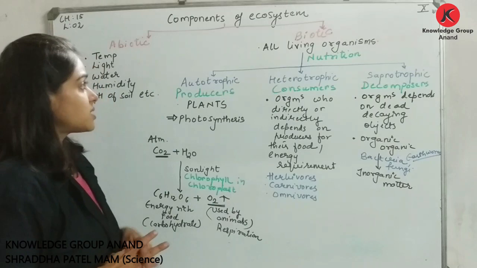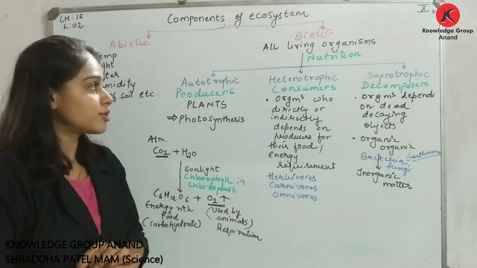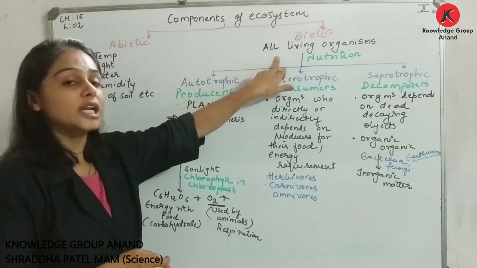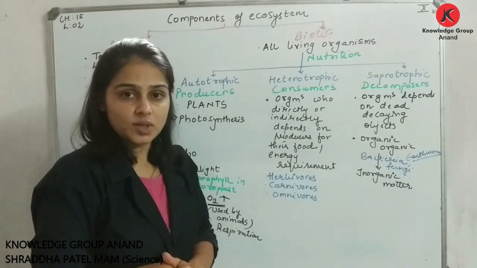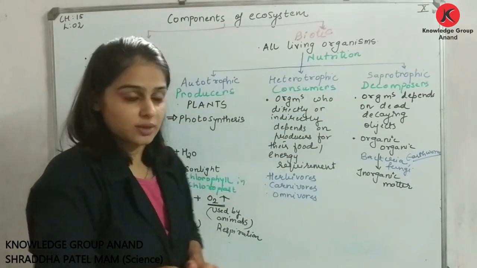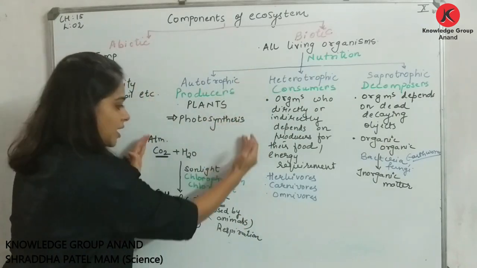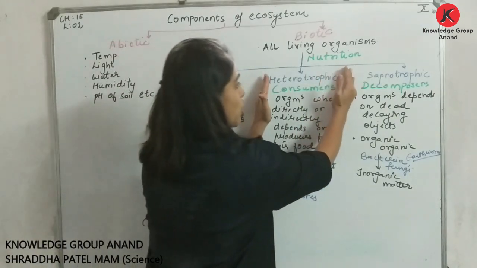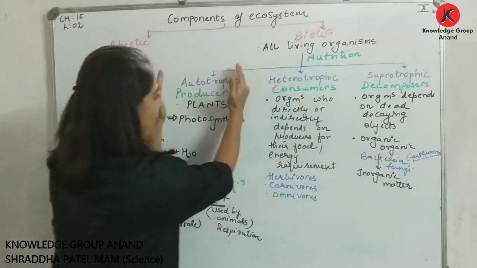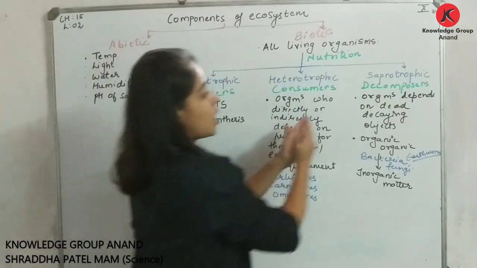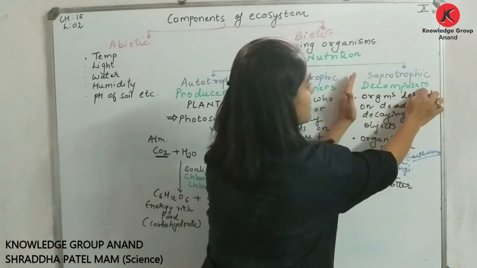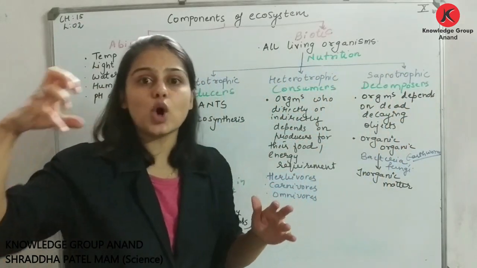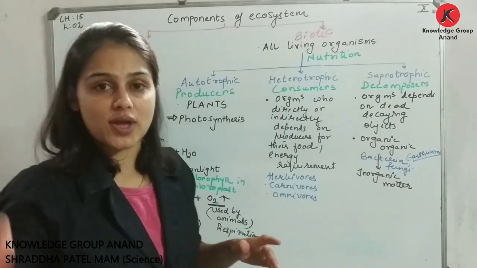So dear students, what we understood in today's lecture, we understood living organisms can be classified into these three depending on mode of nutrition. Autotrophic, जो अपना खाना खुद बनाए. Heterotrophic, consumers who are dependent on producers. Again, decomposers are consumers only, but specifically this decomposer feed on dead decaying objects.